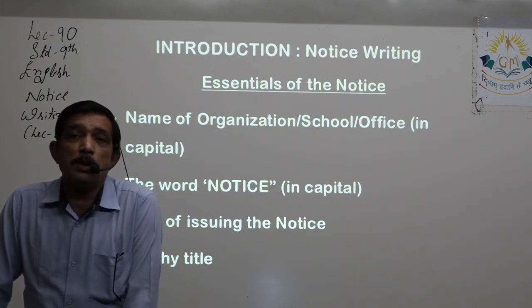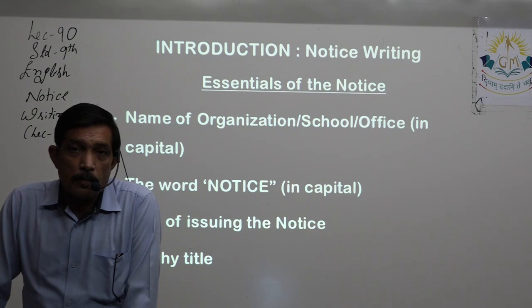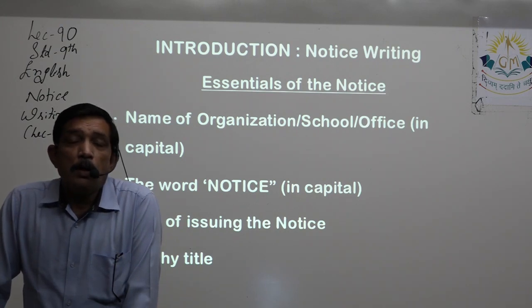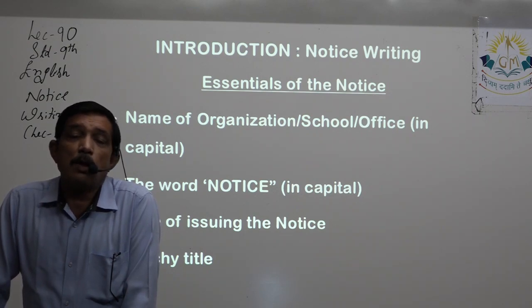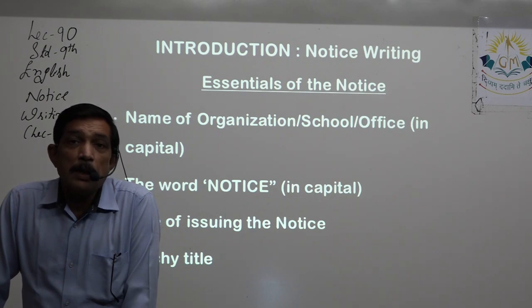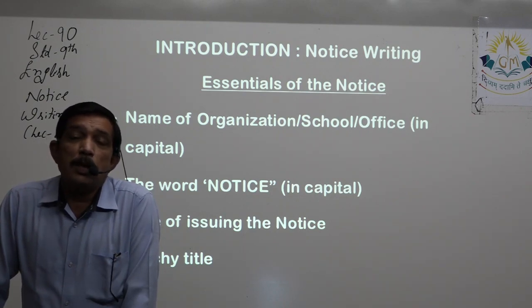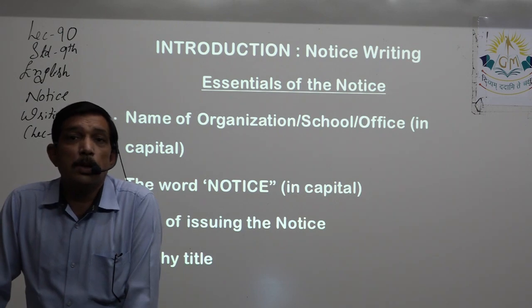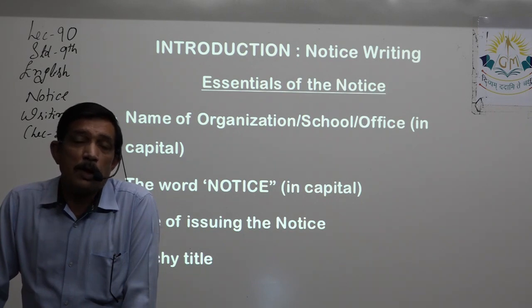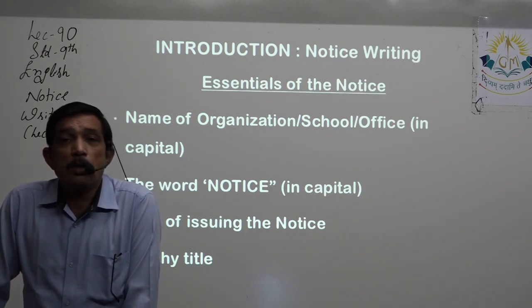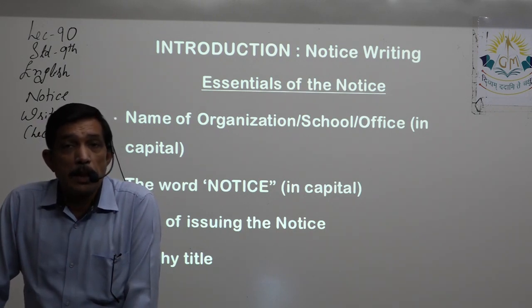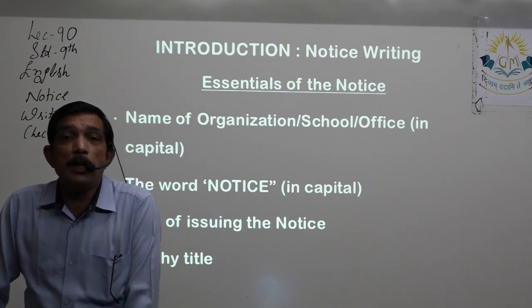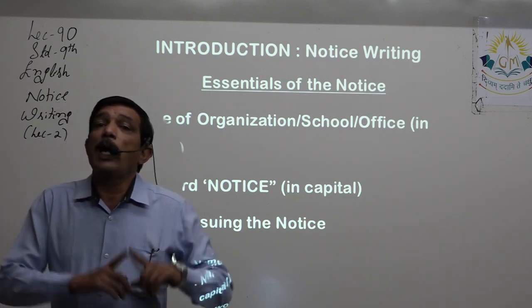For example, the competition is on 15th and you have issued the notice on 1st. That means there was 15 days time, right? So people cannot challenge you that you did not issue the notice well in advance. The last date of the submission of names was on 10th, right? You did not put up the notice on 10th. You put up the notice 10 days earlier so that people have enough time. So the date of issue of the notice should be there compulsorily.